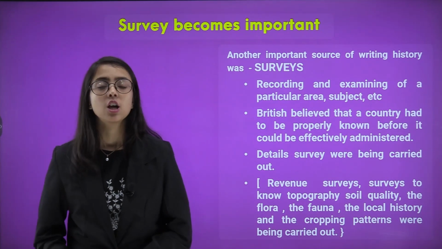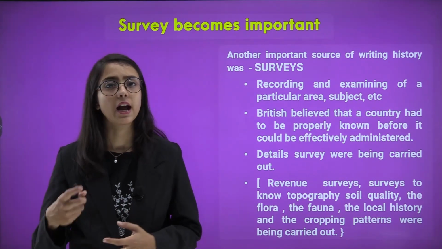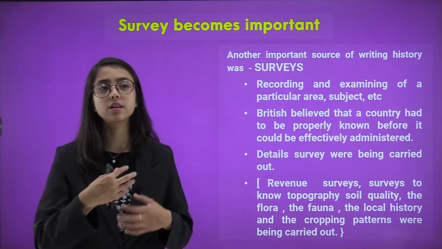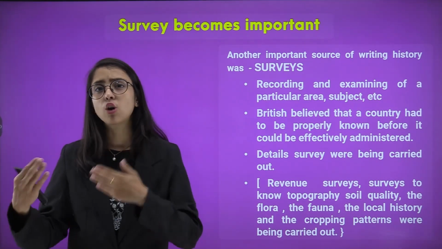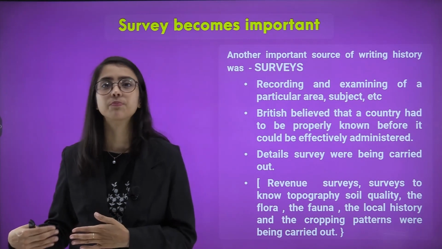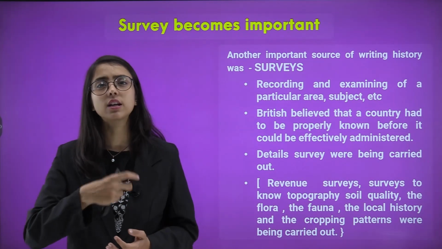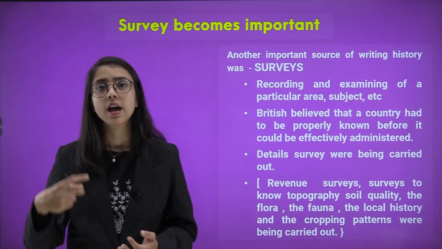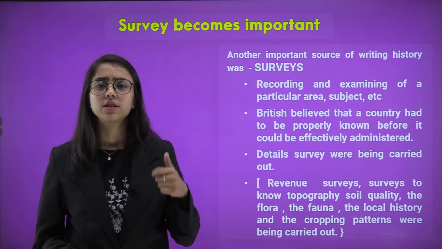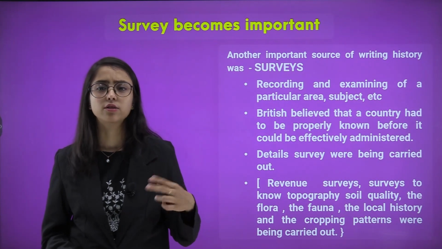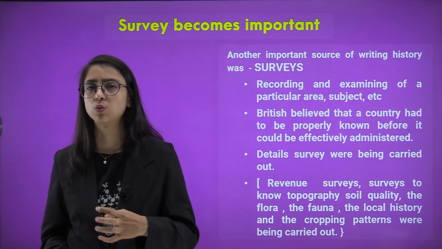The British believed that a country had to be properly known before it could be effectively administered or ruled. Therefore, they started doing surveys, as in what the people wanted and what their lives were like. They recorded each and everything through surveys and started to examine the data. That helped them get a clear perspective on what the people want and what the British administration needs to do for them. So revenue surveys, and surveys for topography, soil, quality of soil, flora, fauna, local history, and cropping patterns were also carried out and recorded.